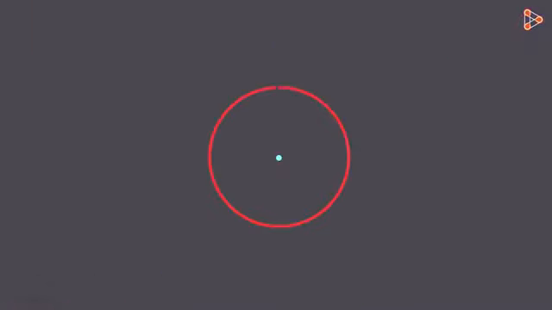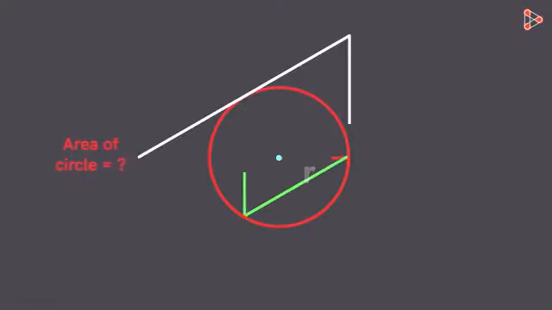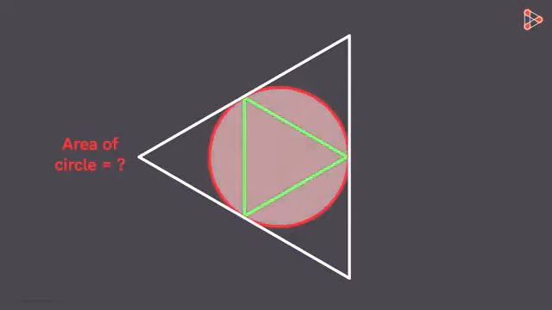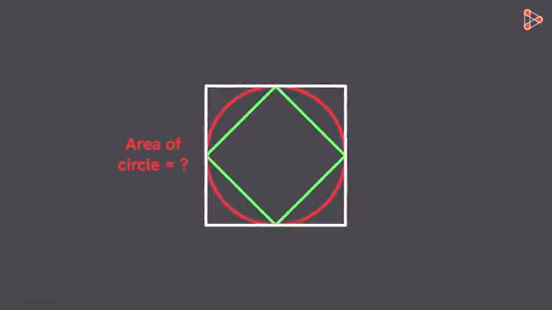Consider this circle with radius r. How would you find its area? Consider these two triangles, one circumscribed around the circle and the other inscribed inside it. We can say that the area of the circle will be between the areas of these two triangles. Now, what if we used squares instead of triangles? We will get a better approximation of the area of the circle if, instead of triangles, we used squares.